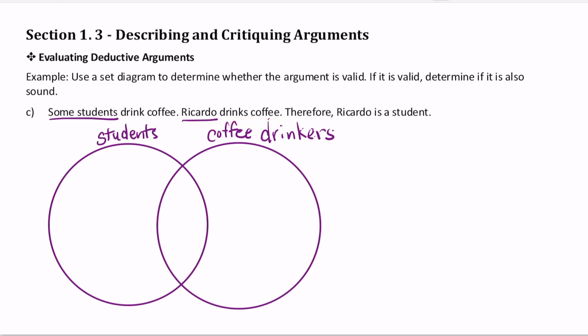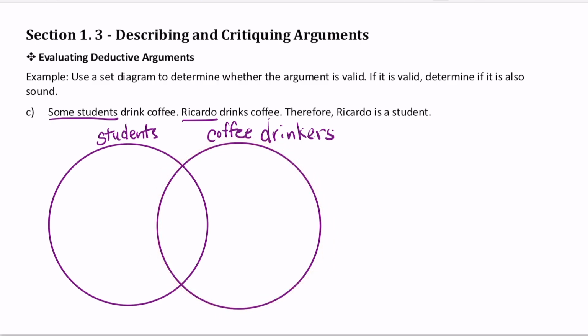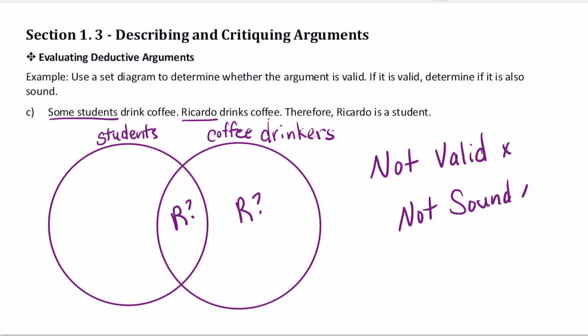However, if we look at the set of coffee drinkers, we see that there are two parts: those that drink coffee and are students, and those that drink coffee and are not students. Neither premise tells us which Ricardo belongs in. So the conclusion does not follow from the premises. This means the argument is not valid or sound.